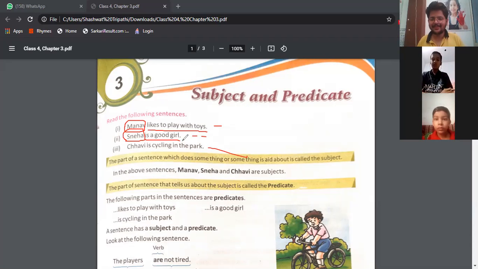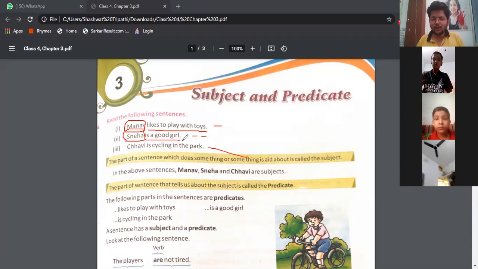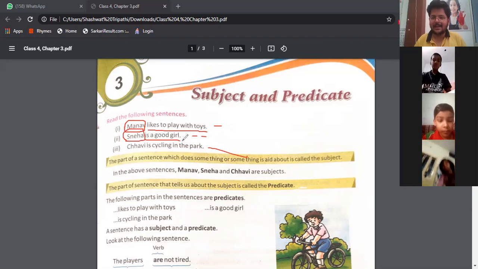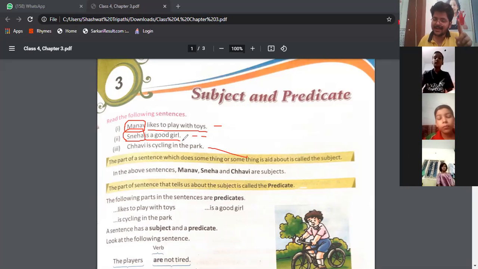Understanding? Yes, sir. Is it clear to you? So, subject and predicate is very easy and very important to study because every sentence has subject also and it has predicate also. It means a sentence has two parts. One is subject and second is the predicate. Is it clear to you?